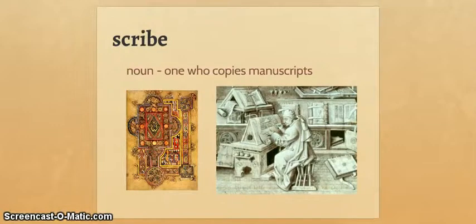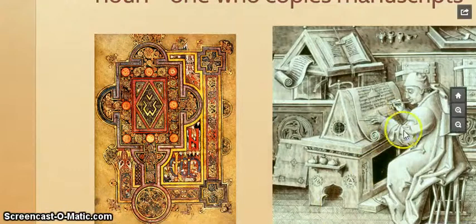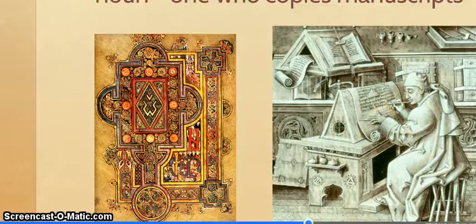All right, a scribe, a noun, one who copies manuscripts. So in this case, it's a person who actually takes time. And here you can see the Book of Kells. This was a manuscript that was created by monks in Ireland. And over here you see the actual scribe creating the manuscript. So that's what this person's job is. They're creating a manuscript here.